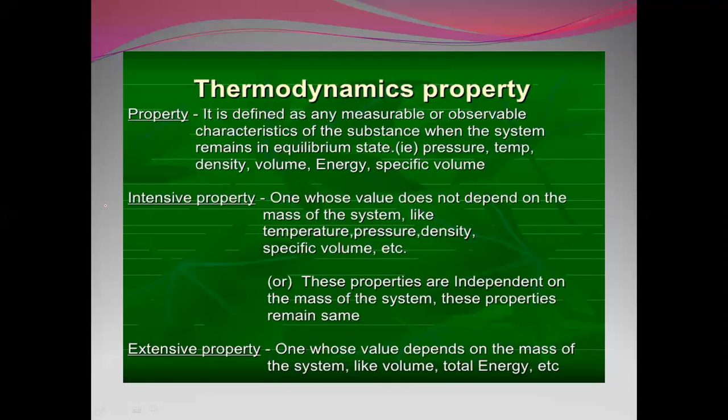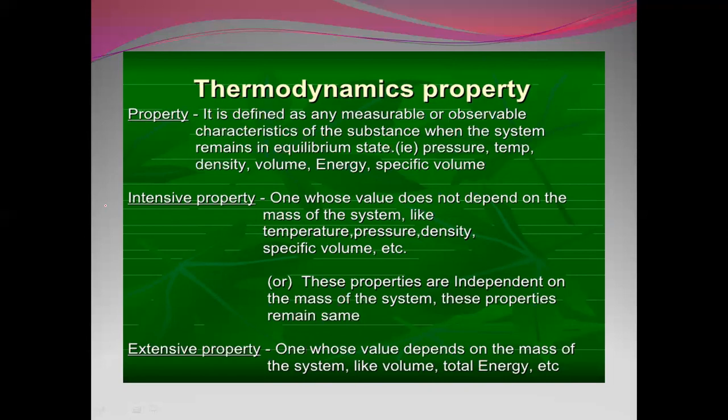Thermodynamic properties: what is actually a property? It is any measurable or observable characteristic of the substance when the system remains in equilibrium state: pressure, temperature, density, volume, energy, specific volume. There are two types of properties related to a system: intensive property and extensive property.